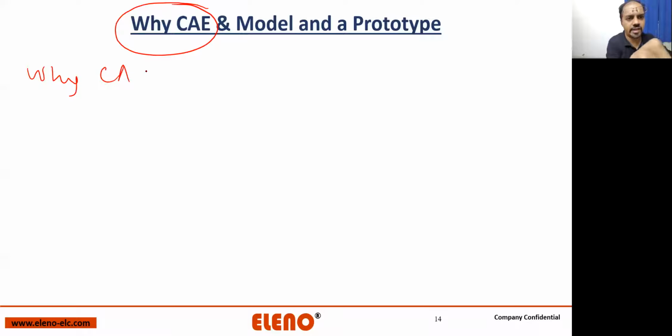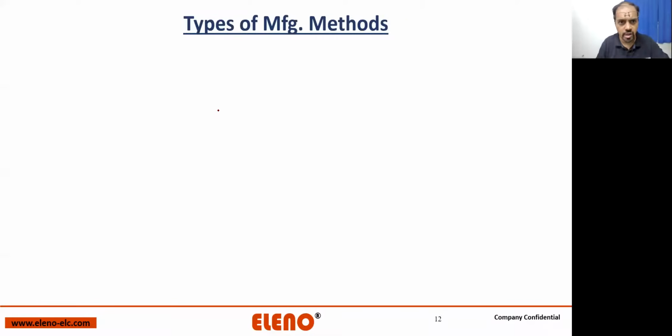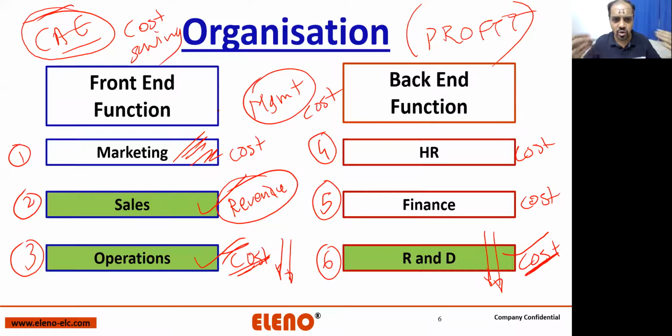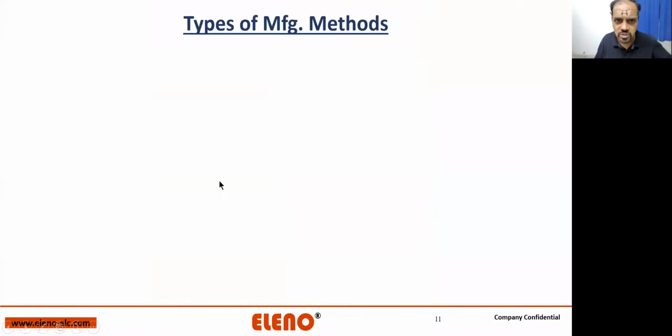Why CAE? We discussed about the organization, and I just want to remind you: CAE is for cost saving. Are you with me, guys? Type in with you if you are with me. Yes, Sanjay, in auto shows, a model is presented. Why is CAE important? CAE is important to save cost. How is it going to save cost? That is what we are discussing now.